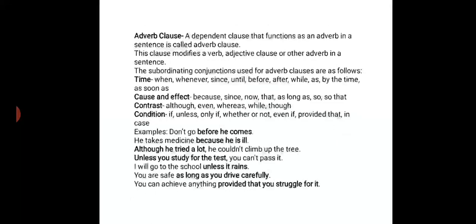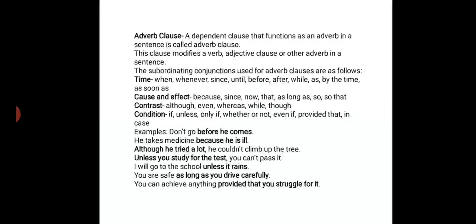Now examples you see. Don't go before he comes. Here before he comes is an adverb clause. He takes medicine because he is ill. Because he is ill, adverb clause. Although he tried a lot, he could not climb up the tree. Here although he tried a lot is an adverb clause. Although he tried a lot, I have completed it.